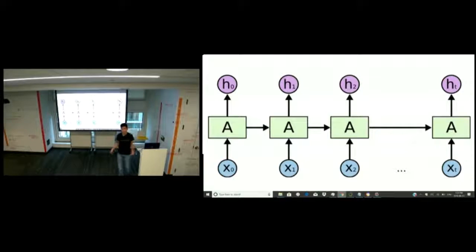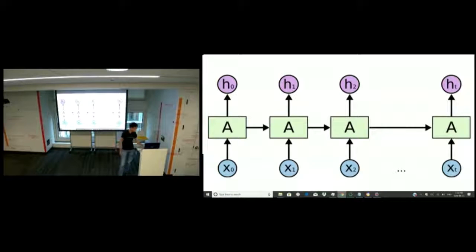To fix this, we can use something called a recurrent neural network, or an RNN for short. This looks really complex, but it actually is really similar to a normal ANN. It still uses the previous activation to calculate the next activation. But the main difference is that instead of having all of my inputs put into this neural network at once, I'm putting them in per every new activation. This effectively solves the ordering problem, as now the order in which I put my inputs into my neural network is going to affect my future outputs.